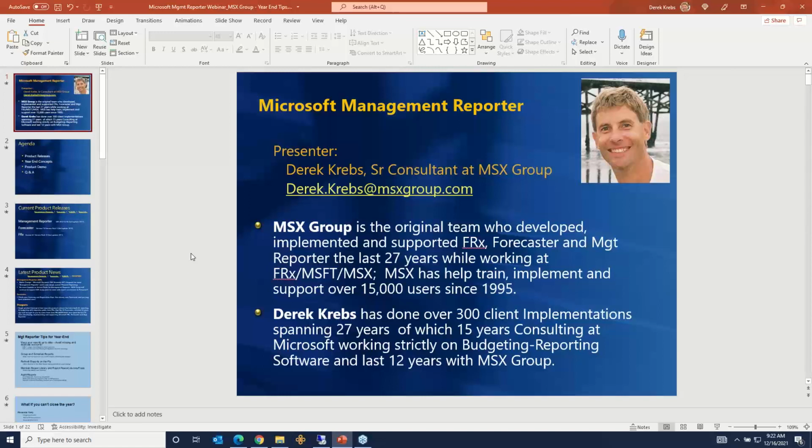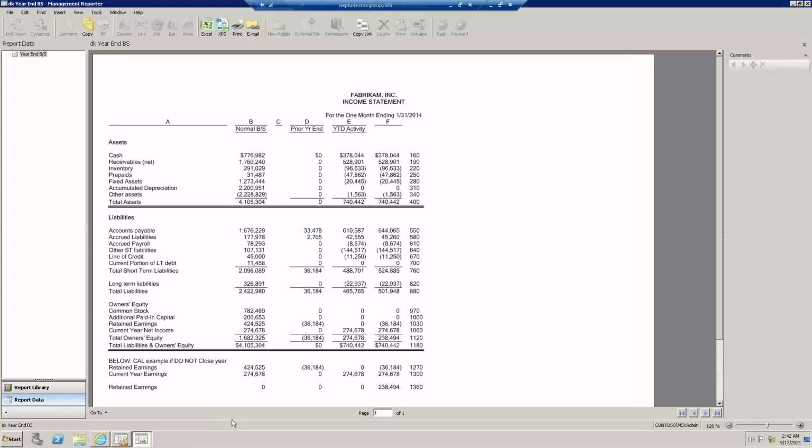It might be 3 bullet points I'm thinking about. One is to make sure my reports foot, where I'm not missing or duplicating accounts. Secondly, some cleanup might be, hey, all the reports in my report library, I want to get rid of a bunch of old junk, because if I generate a report 10 times during a day, it's going to store every one of those 10 versions, which was bad design by Microsoft way back when. And when I mentioned the new release Prospero, we've made great improvements and tons of new features that I'll send a little email about after today's session. And maybe third and finally, it might be some report cleanup of rows, columns, and trees.